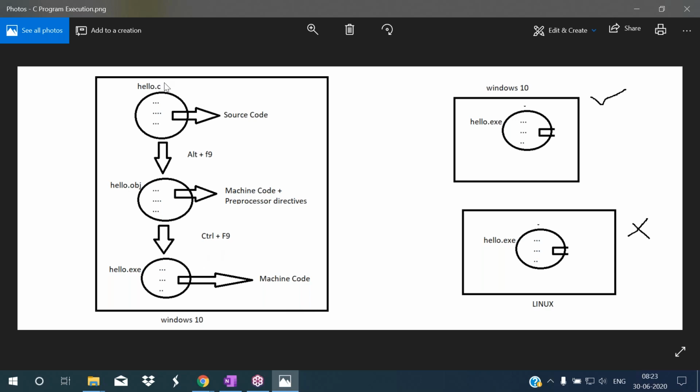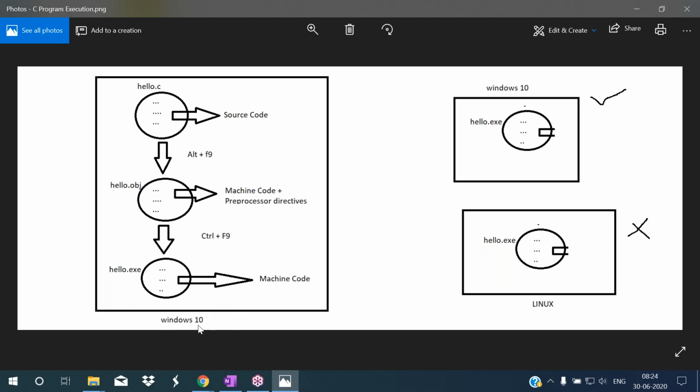Once again, I'm repeating. We are writing a C program. We are storing it in one particular file. I am giving the file name as hello. This is called source code. When we compile this program, the object file will be created. When we run this program, the exe file will be created. This exe file has complete machine code which can be understood by the operating system. The operating system displays output to us. So this is the execution process of a C program.